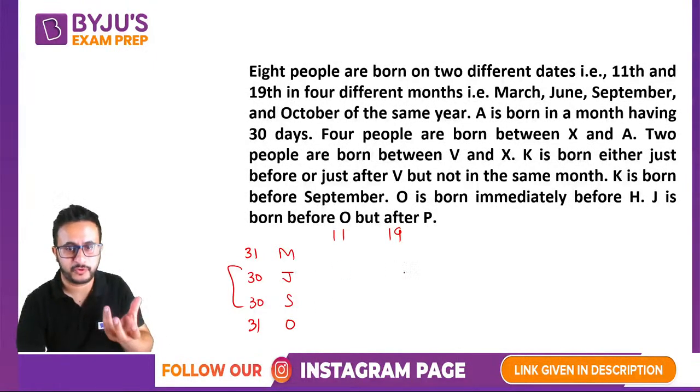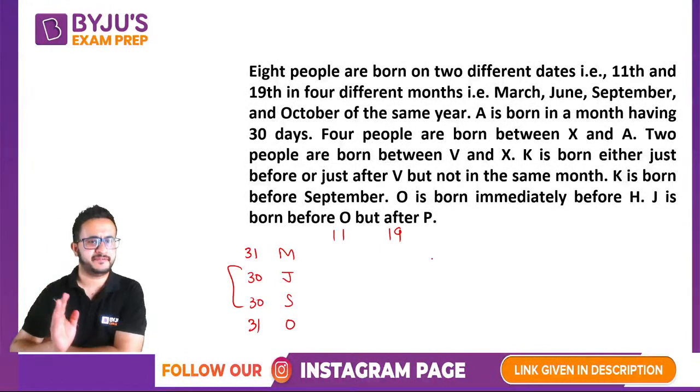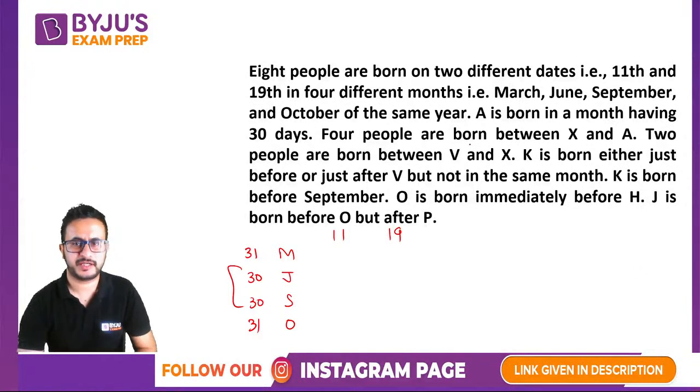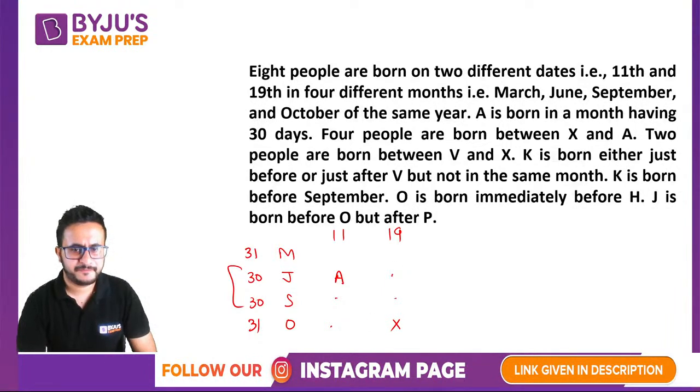Now there could be four possibilities, but do not write everything, do not write all four cases. Let's read how A is connected with someone else. It says four people are born between X and A. Suppose if we take A here, then we will have 1 2 3 4, and this will be X. So if we take A on 30th of June, we will have X here. If we take A here, then X is not possible before, because there are only 3 people. So A cannot be on 19th of June.